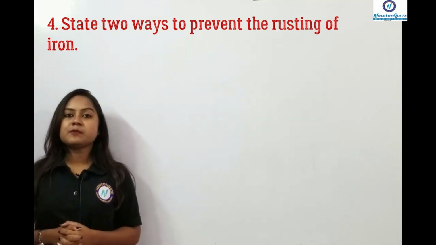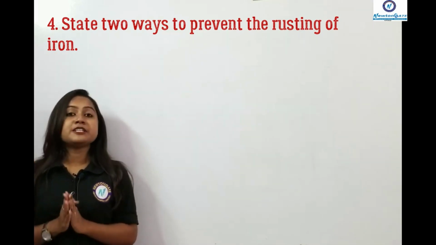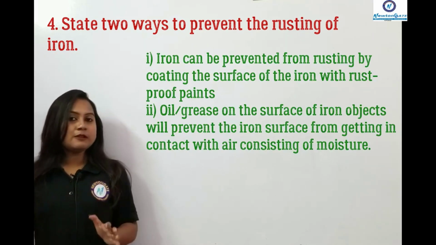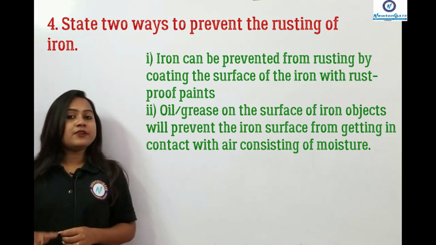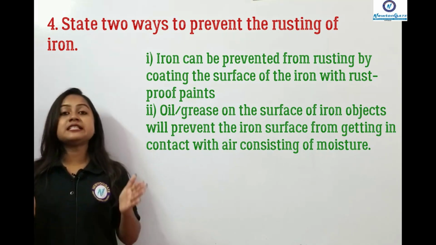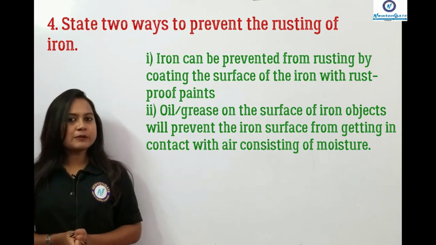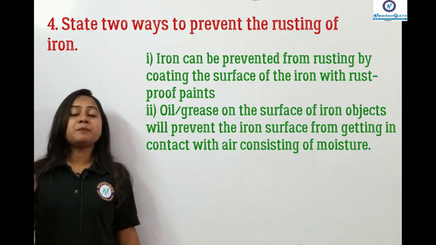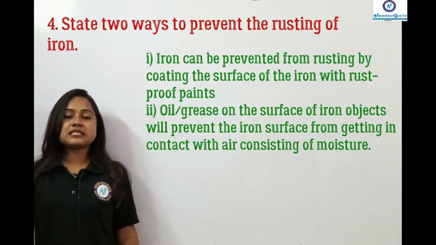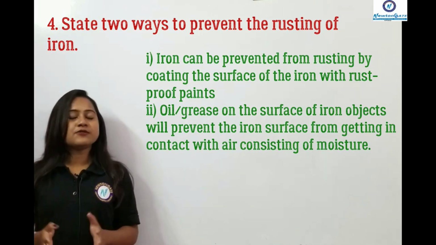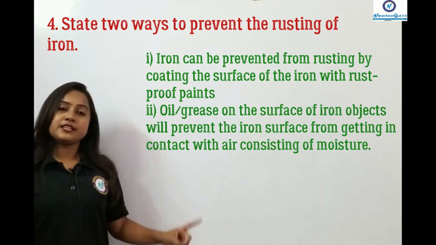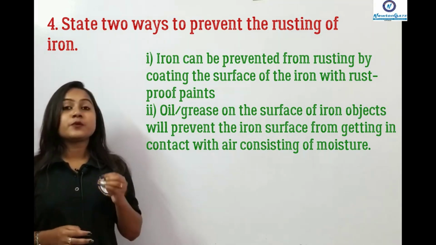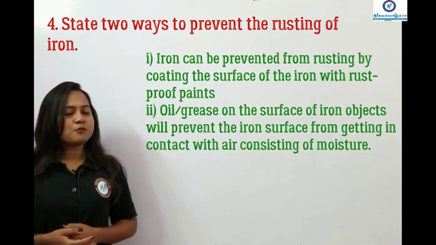Do you know the points? Yes, I am discussing the points with you. First is to coat the iron object with the oil paint or a paint that can prevent the corrosion. And the next point is galvanizing the metal. You know the point of galvanizing? Yes. So you can galvanize or you can just coat it with a paint that can prevent the metal in case of corrosion. Just write down the answer in your copy, as this question is also very common in the exam. So you can expect this question will come in your boards also.